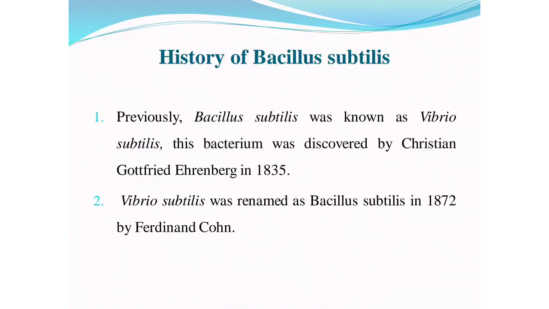Next, the history of Bacillus subtilis. Previously, Bacillus subtilis was known as Vibrio subtilis. The bacterium was discovered by Christian Gottfried Ehrenberg in 1835. Later, it was renamed Bacillus subtilis in 1872 by Ferdinand Cohn.